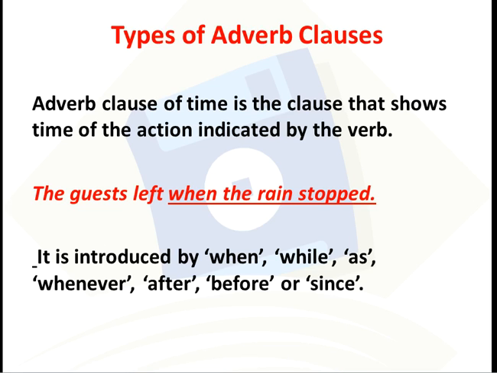Adverb clauses can be of the following types. The first one is adverb clause of time. This is the clause that shows the time of the action indicated by the verb. For example, the guest left when the rain stopped. It is introduced by when, while, as, whenever, after, before or since.